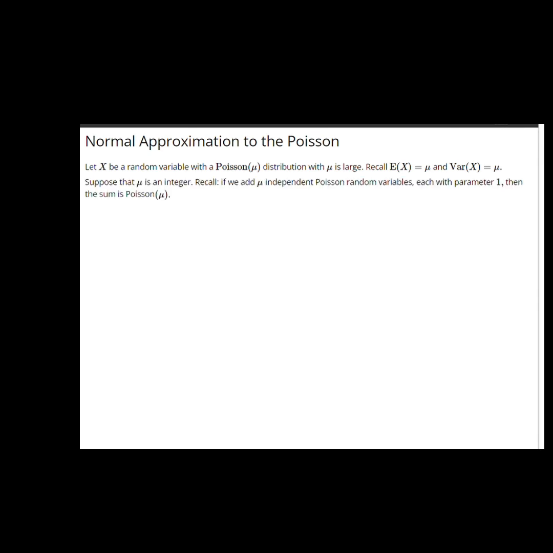A normal approximation to the Poisson distribution. Suppose X is a random variable with a Poisson distribution, parameter mu. And suppose that parameter mu is large, 50, 70, 100. Remember that the expected value of a Poisson is the value of its parameter, mu in this case, and the variance is also mu. And now imagine that mu is an integer. If I were to add mu independent Poisson random variables, and they each had parameter 1, then we've seen before that the sum of those independent Poisson random variables with parameter 1 is Poisson with parameter mu.